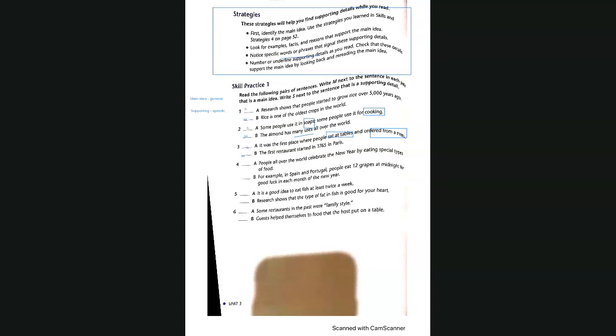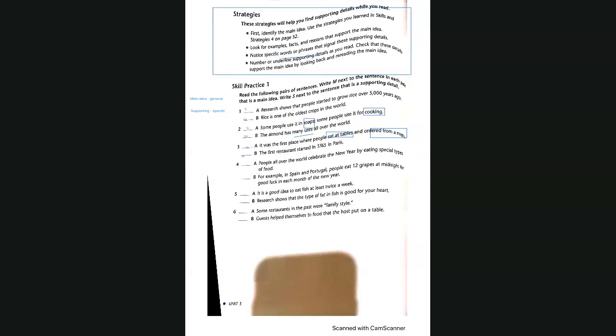Okay, number 4, Stella. People all over the world celebrate the New Year by eating special types of food. For example, in Spain and Portugal, people eat 12 grapes at midnight for good luck in each month of the new year.